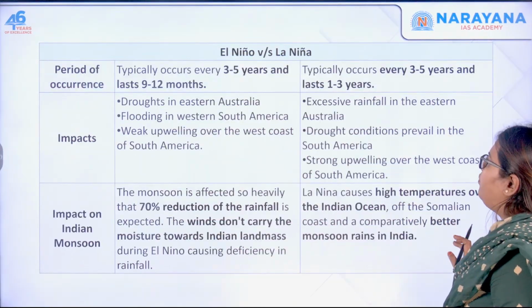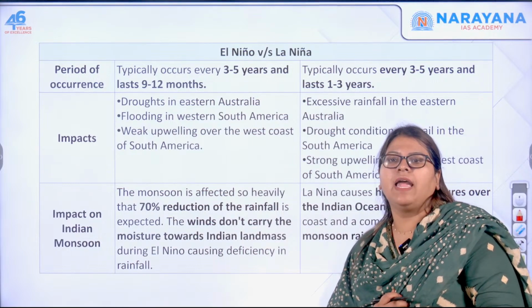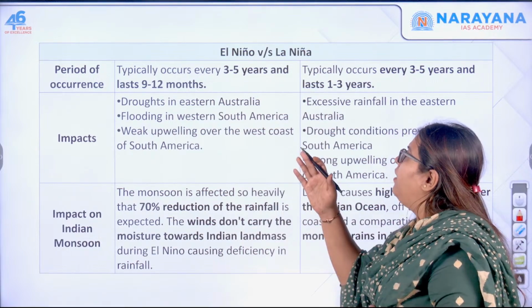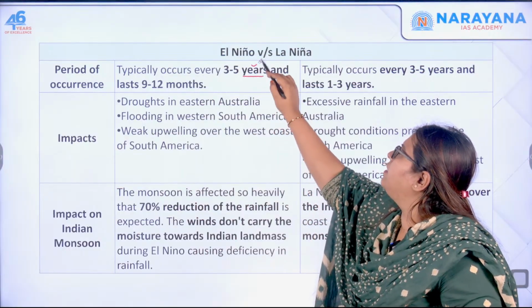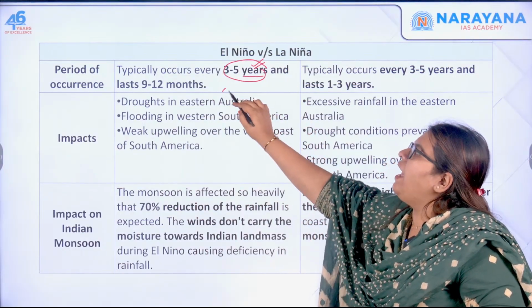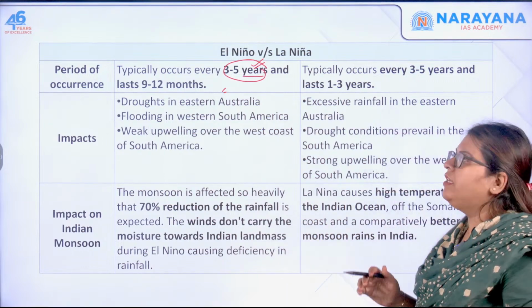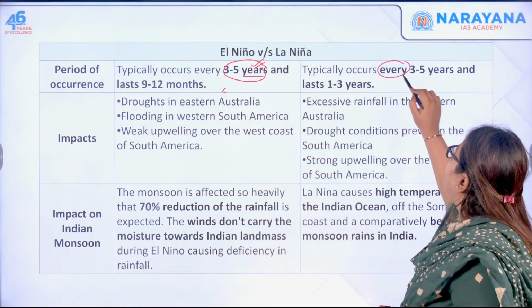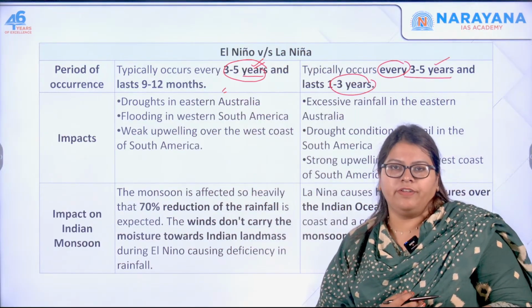Now, if we move forward, the period of occurrence: El Nino typically occurs every 3 to 5 years, and it extends for around a year. La Nina also typically occurs every 3 to 5 years, and 1 to 3 years is what it stays for.